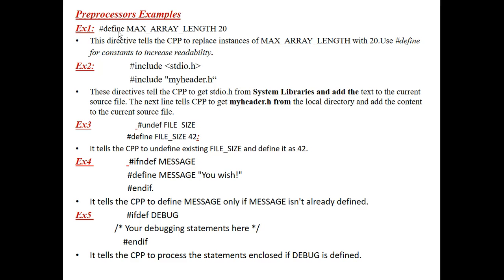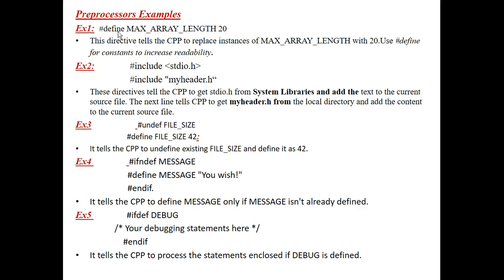Because I am defining MAX_ARRAY_LENGTH as 20. These preprocessing directives increase the readability of the program. That's why they are very important and very useful for the programmer to define different types of macros in the program.